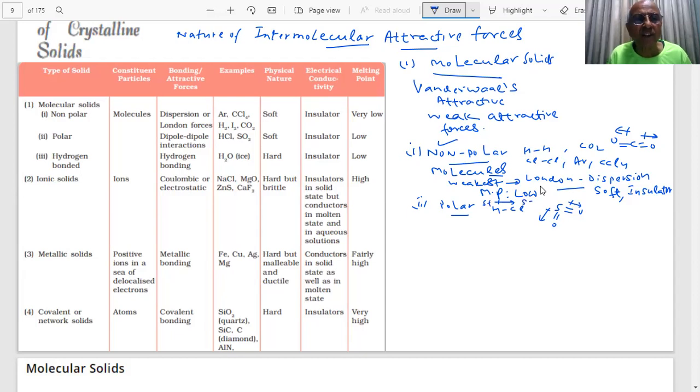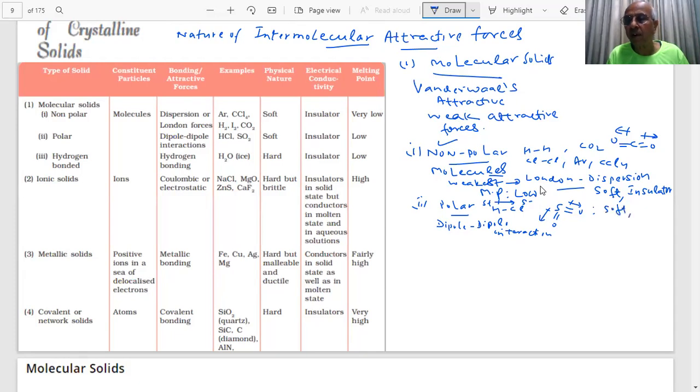So what type of interaction is this? What is the nature of the attractive force here, student? Sir, it is electrostatic. What do you call it? Dipole interaction, student. This is also a weak van der Waals force, but it is stronger than the first one. Again, what properties are you expecting for these, students?